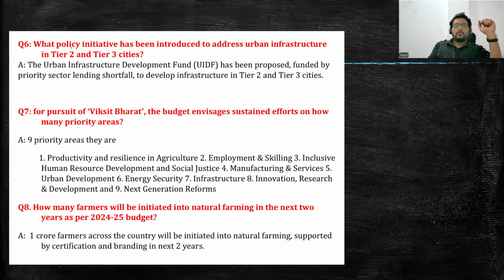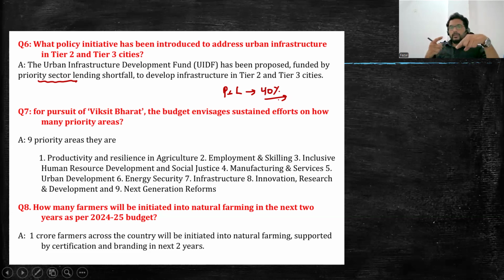Next, the sixth one: what policy initiative has been introduced to address urban infrastructure in Tier 2 and Tier 3 cities? That is, the Urban Infrastructure Development Fund has been proposed, and it will be funded under priority sector lending. Priority sector lending is compulsory lending where 40% has to be funded, out of which 18% goes to agriculture. The remaining 22% includes rural development, sanitation, renewables, or weaker sections.